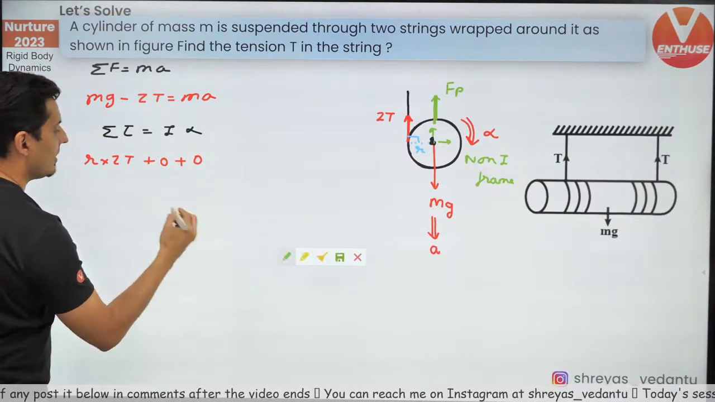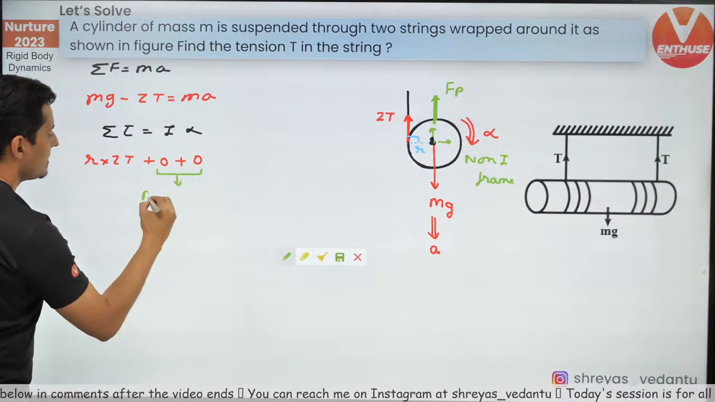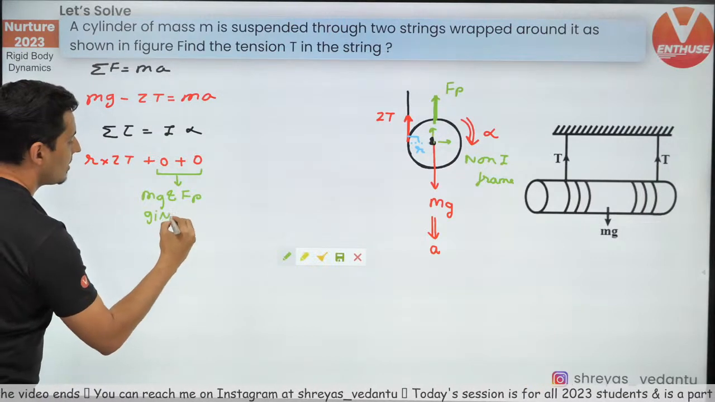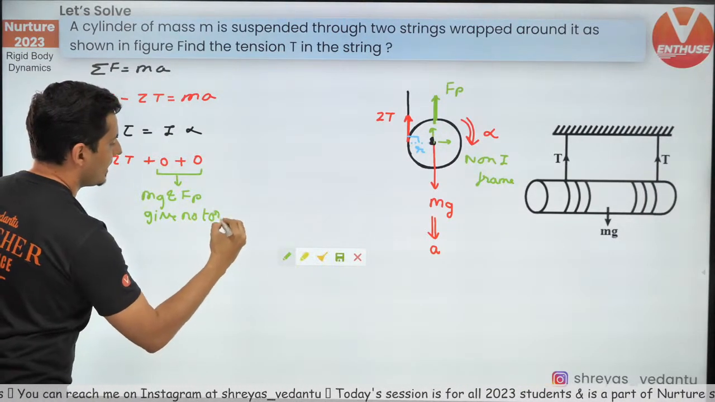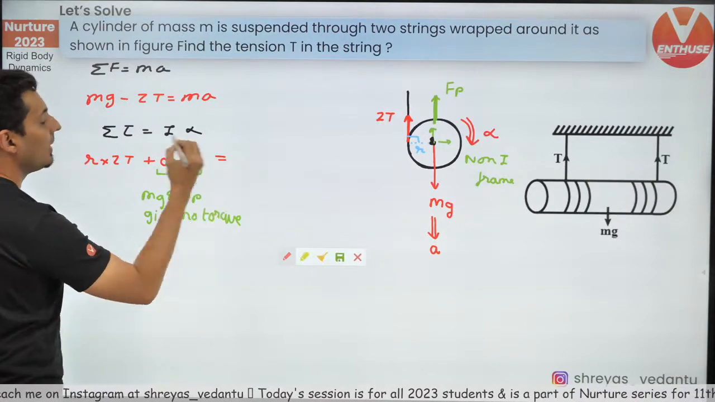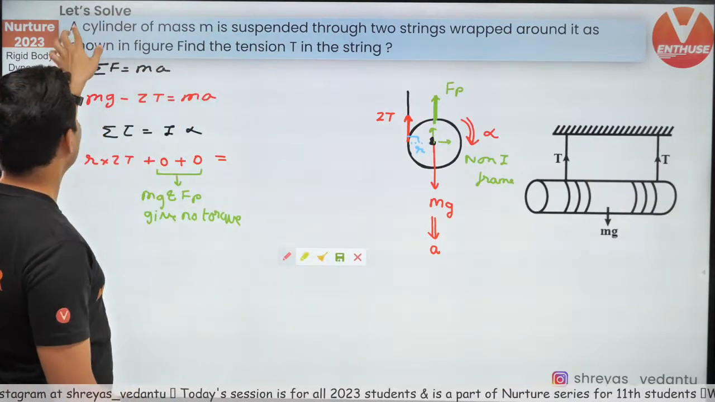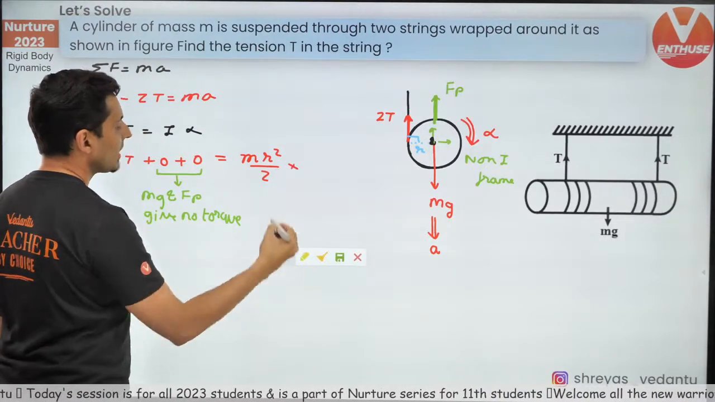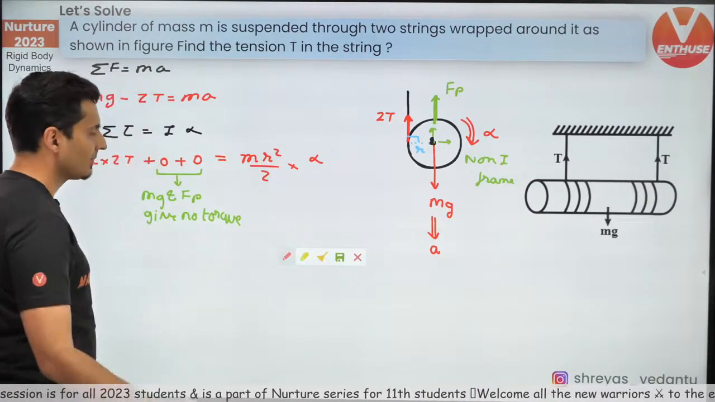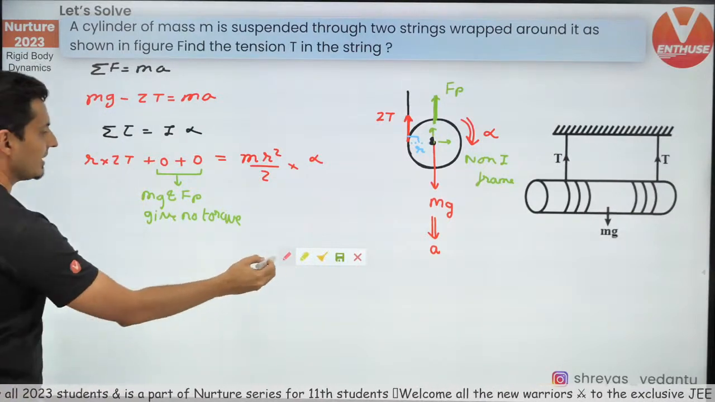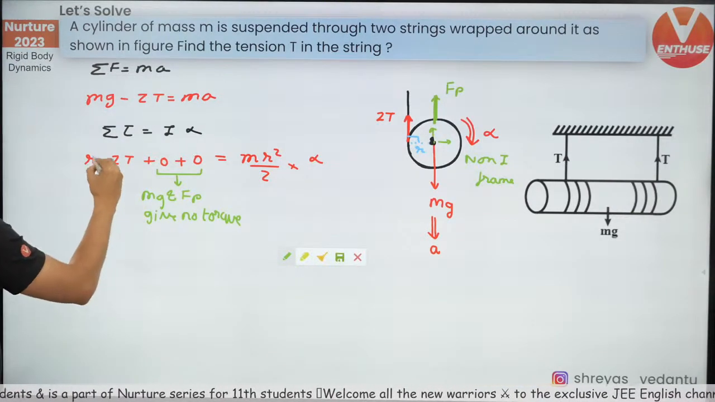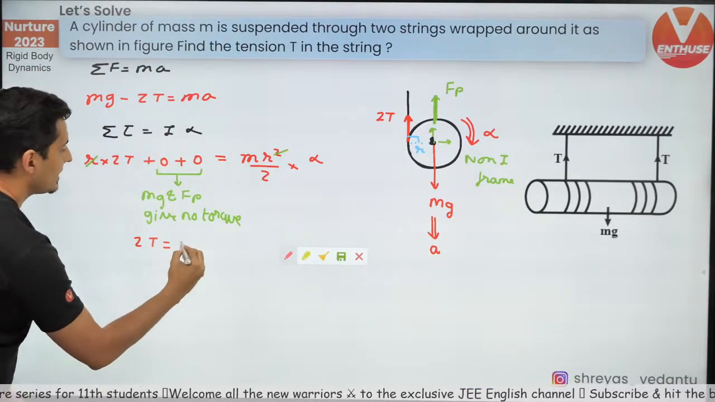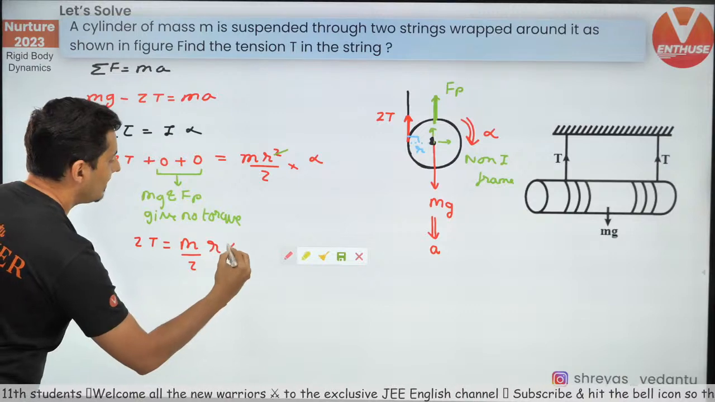Why is this 0 plus 0? I'll mention it over here. Mg and Fp give no torque. That's the reason for that. It is equal to moment of inertia. It's a cylinder, so moment of inertia of a cylinder is mR square by 2 into alpha. Very good. The moment you get this, let's cancel out a few more things. R gone. So I'm left with 2T is equal to m by 2 R alpha.